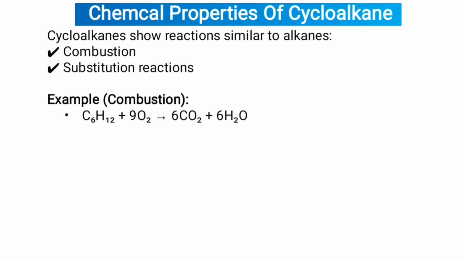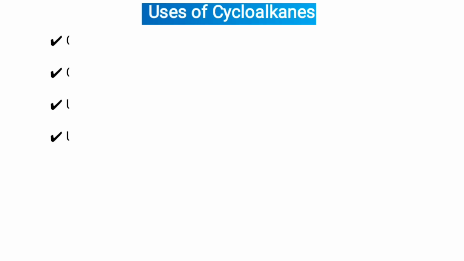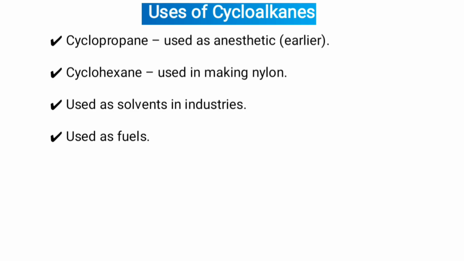Chemical properties of cycloalkanes. Cycloalkanes show reactions similar to alkanes: combustion and substitution reactions. Example: combustion, C6H12 plus 9O2 gives 6CO2 plus 6H2O. Uses of cycloalkanes: cyclopropane was used as an anesthetic earlier. Cyclohexane is used in making nylon, used as a solvent in industries, and used as fuel.